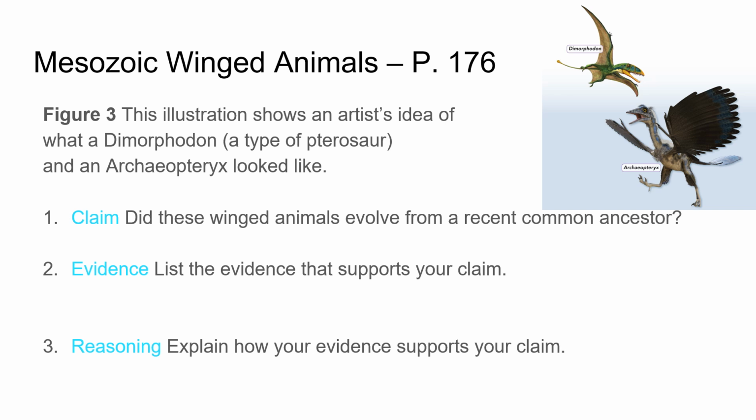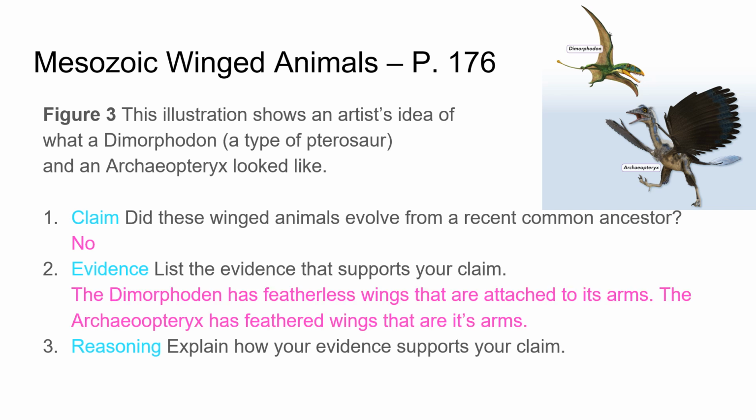Did these winged animals evolve from a recent common ancestor? No. List the evidence that supports your claim. The Dimorphodon has featherless wings that are attached to its arms. The Archaeopteryx has feathered wings that are its arms.